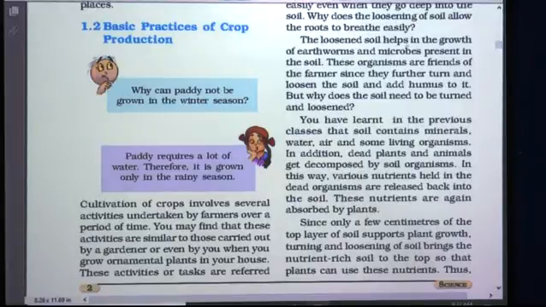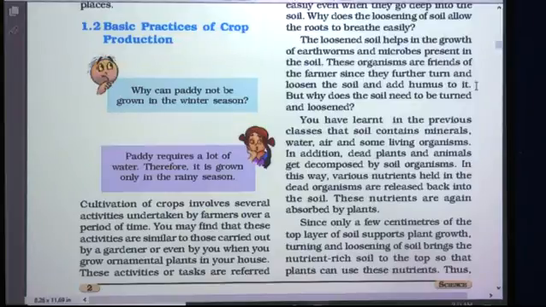The loosened soil helps in the growth of earthworms and microbes present in the soil. Okay, so in the soil there are earthworms and microbes. What do they do? They help in the production of crop. So the loosened soil helps in the growth of these earthworms and microbes. These organisms are friends of the farmer, since they further turn and loosen the soil and add humus to it.